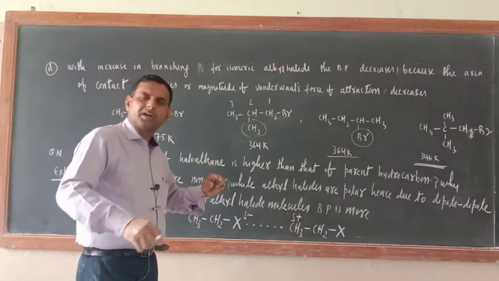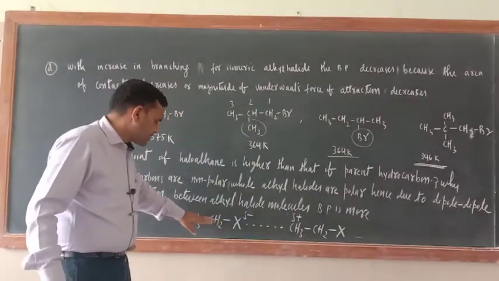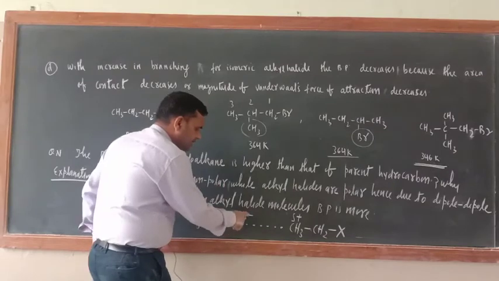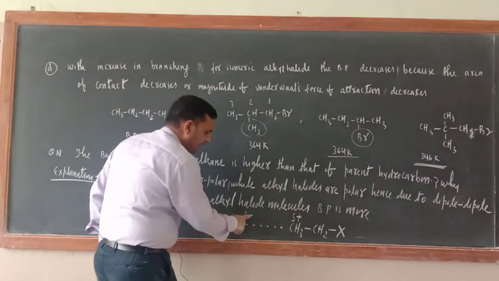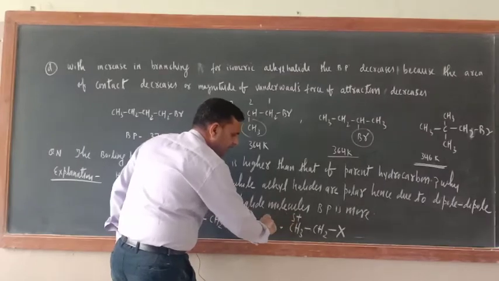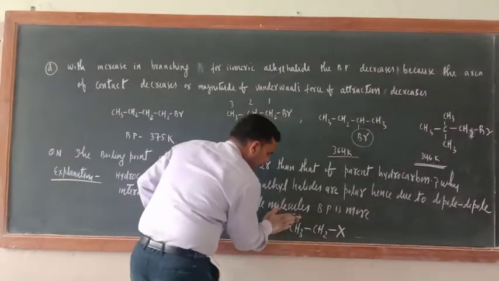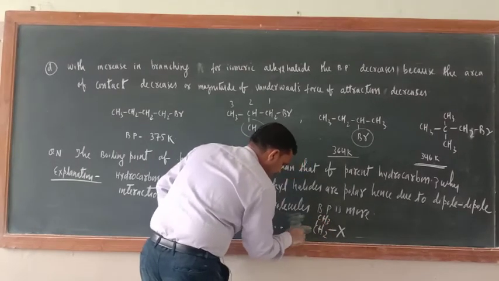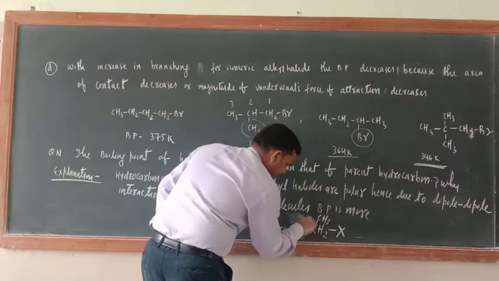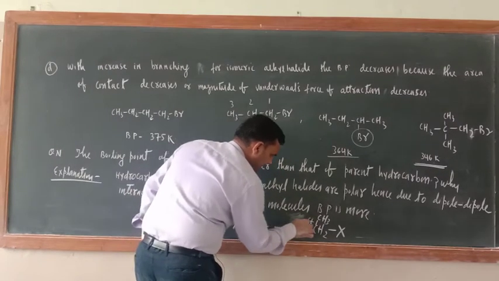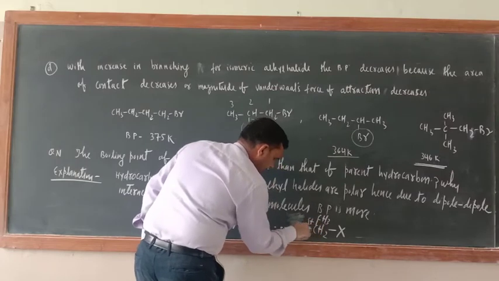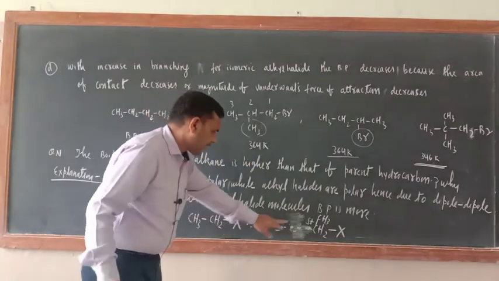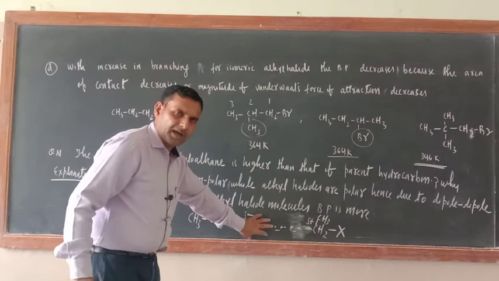And because of this polarity, so many molecules, just see, this is CH3CH2X, one molecule. This is CH3CH2X. So just see, this is X, slightly negative, and this is the slightly positive end. So there is an interaction or not? It is better to make it like that. Just see, put here this upper side CH3. So here what is there? This one is slightly positive. This is slightly negative. Okay. So because of this interaction, slightly positive, slightly negative, dipole interaction is there.